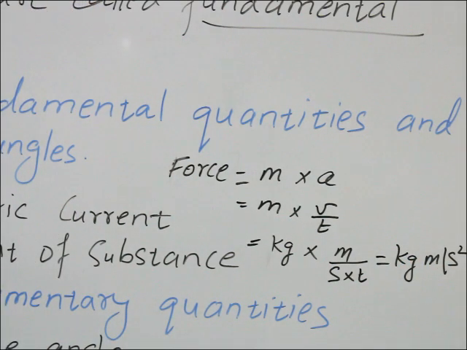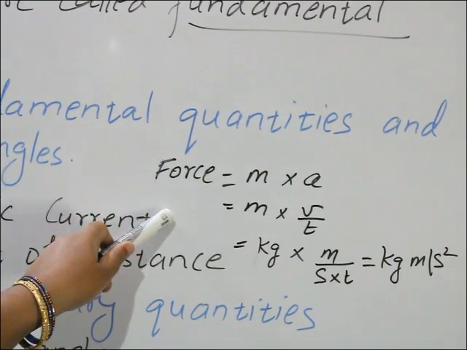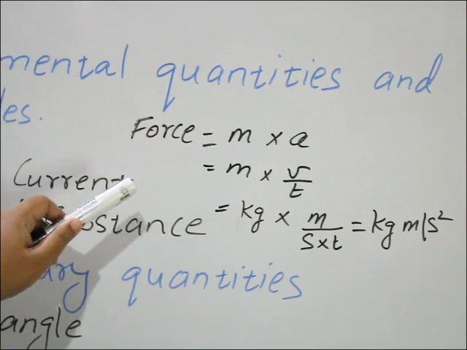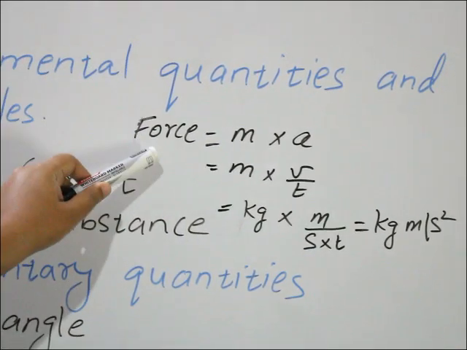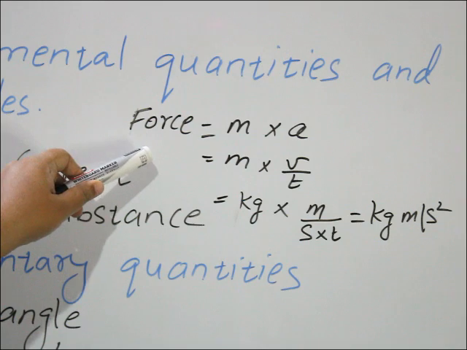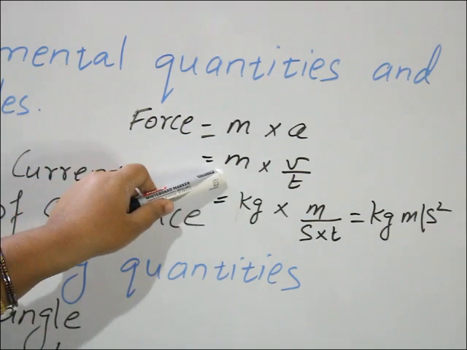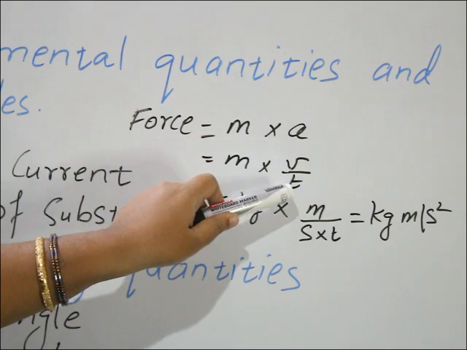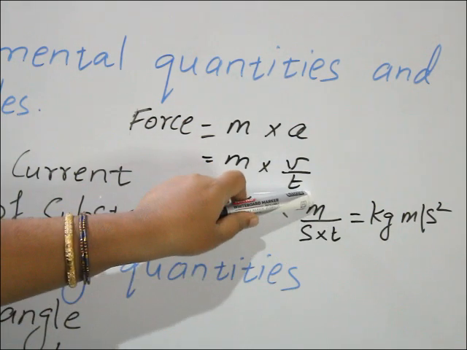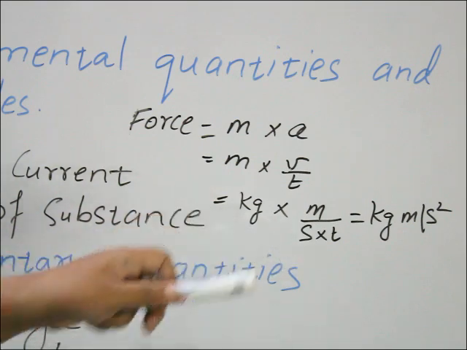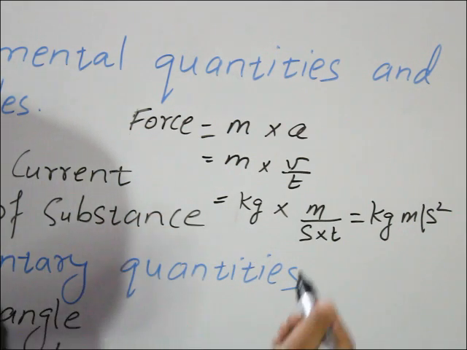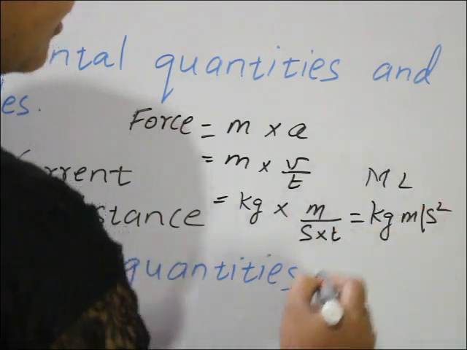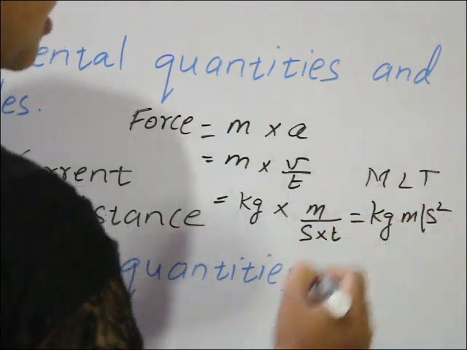So you see, force is a quantity, but which type? It is a derived quantity. Why? Because force is derived from which quantities? Mass, then velocity. Velocity means meter per second, so length by time. Here mass is there, meter means length is there, second means time is there.